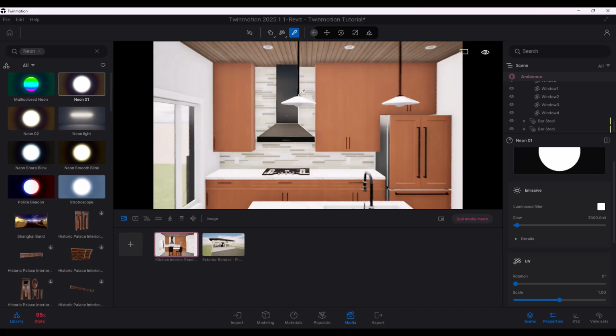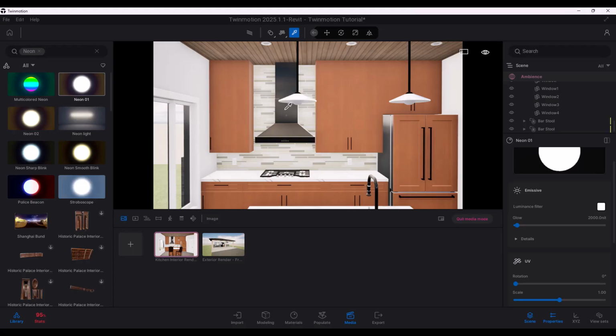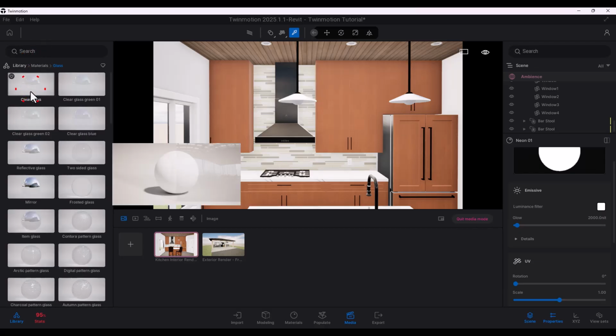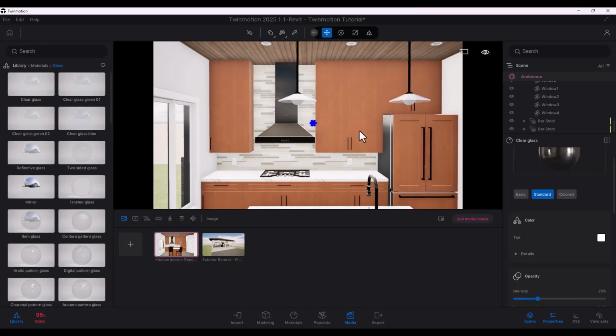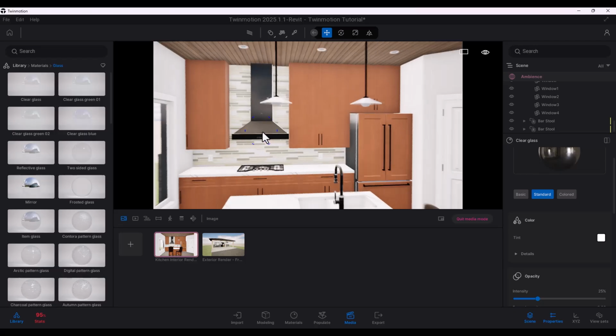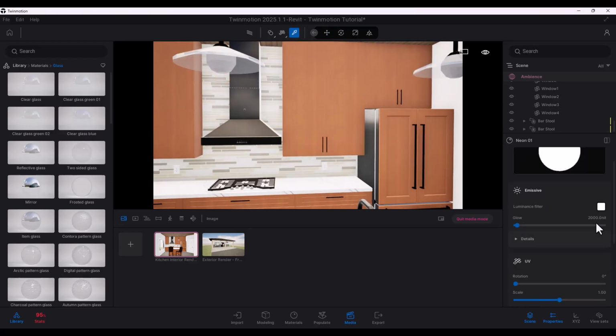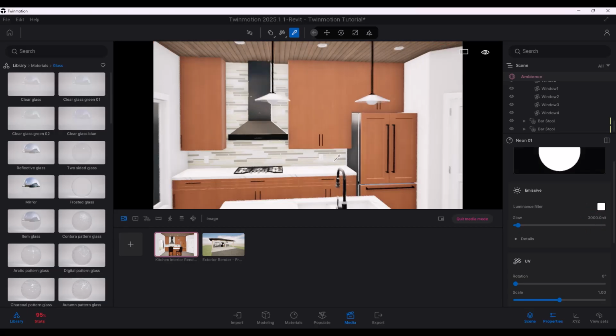And then the other material I want to change is this thing right here. I want it to actually just be black. Not black, sorry. I actually want it to be glass. So we'll just use clear glass and we'll apply it there. So perfect. And again, this material right here now should have the glow. So maybe we'll use 3000 just so that there's a little bit more of a glow here.